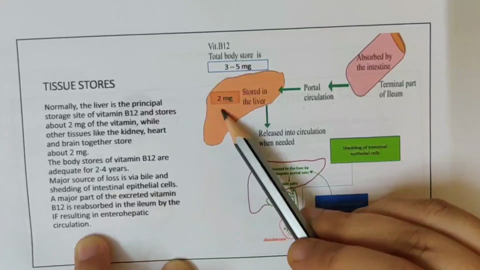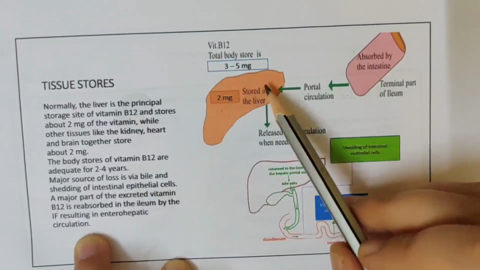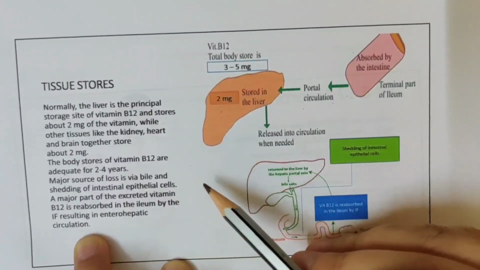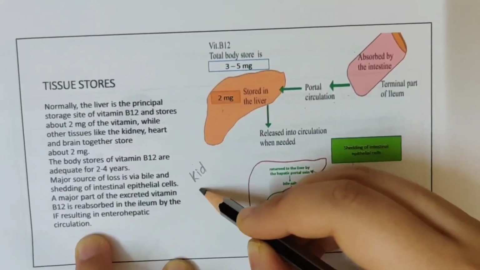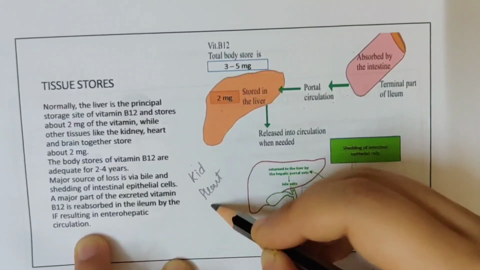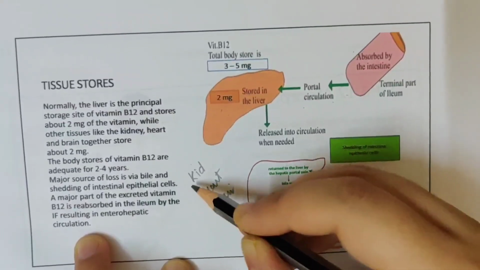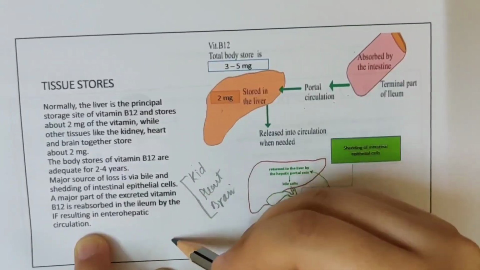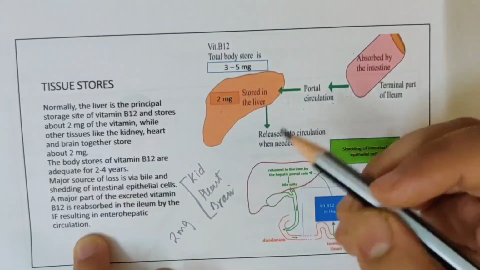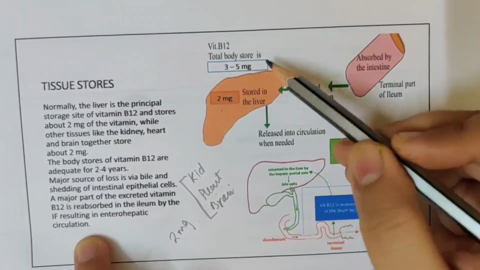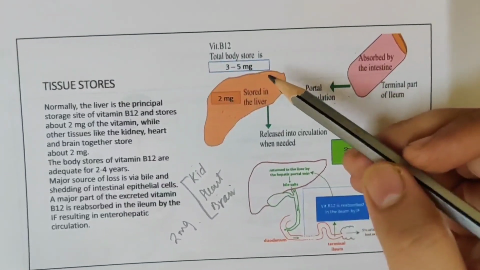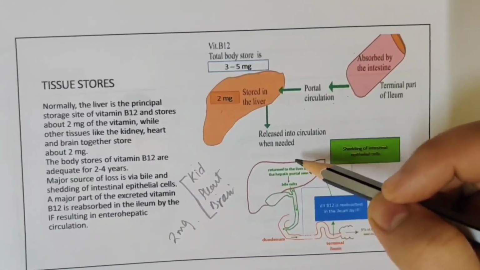You have 2 milligram here, and then from this it goes to the kidney, the heart and the brain, which together also store 2 milligram. So the total body store including the liver is 3 to 5 milligram. This will be released into the circulation whenever it is needed.